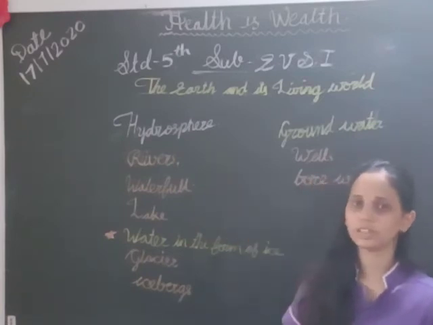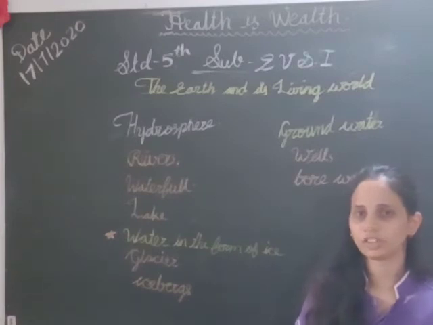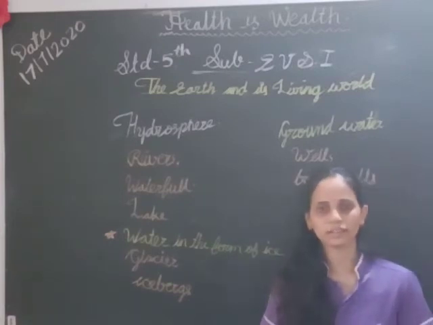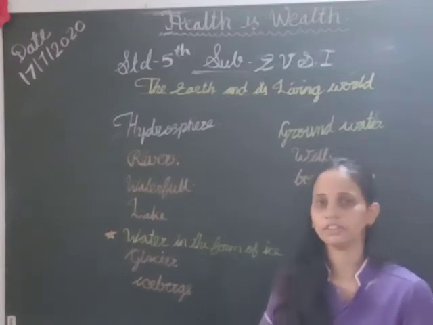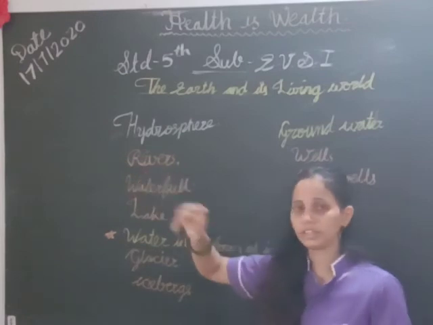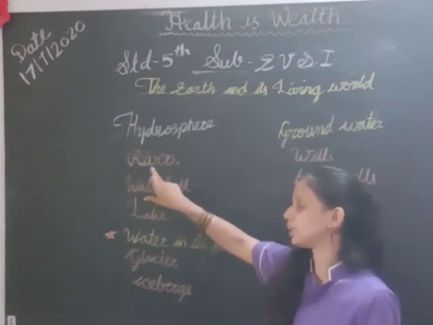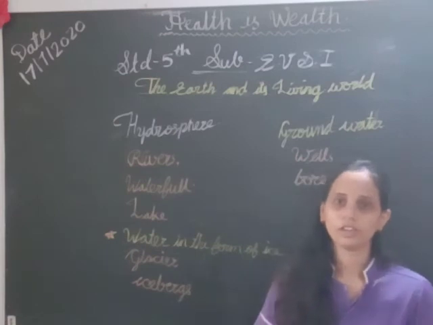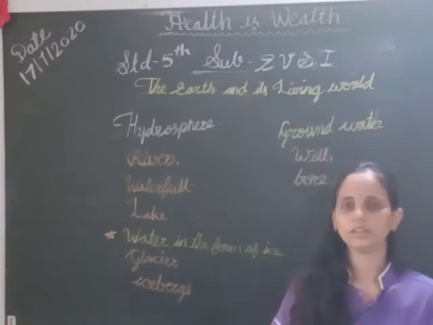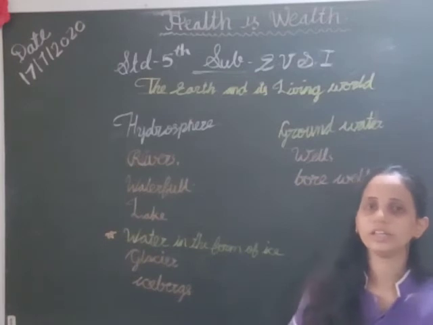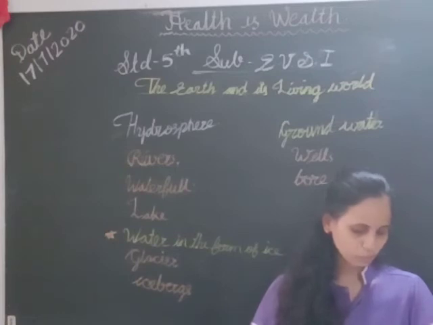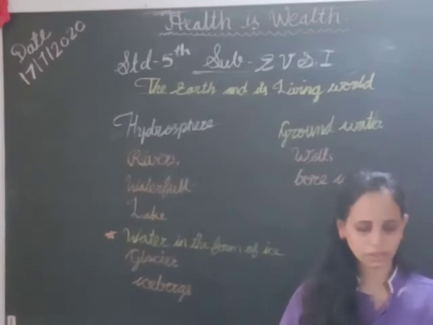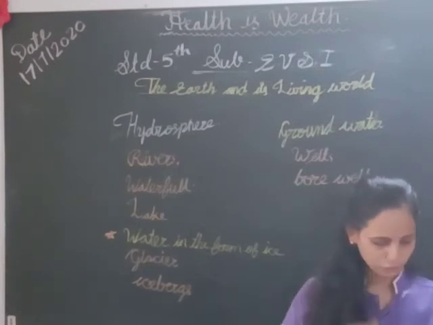In the hydrosphere we learn about rivers, meaning where we get water from. We get water from rivers, brooks and streams, and whenever those three join somewhere, they form a river. The rivers go into the oceans. Rivers are the biggest form and brooks the smallest. Brooks and streams join each other to form rivers. Rivers which join to make big rivers are called tributaries.